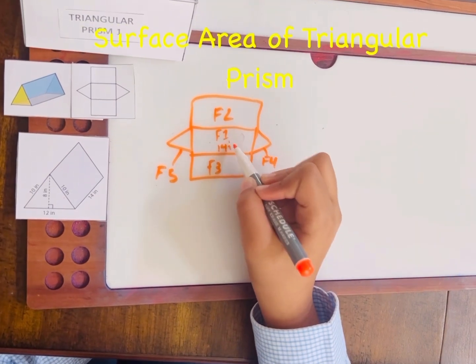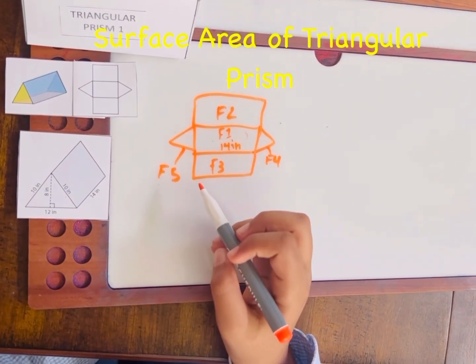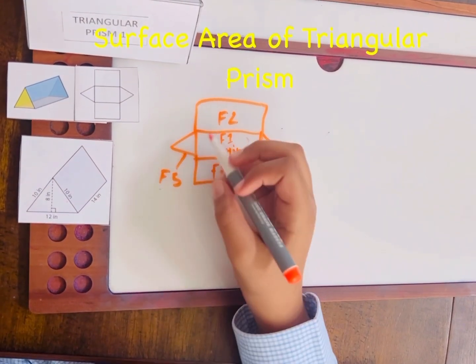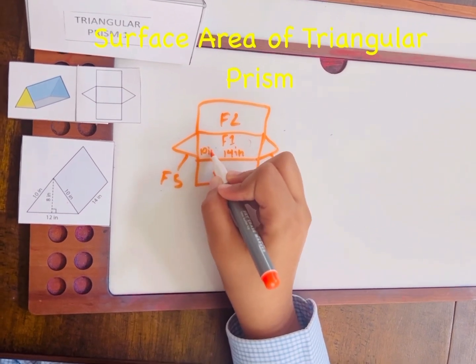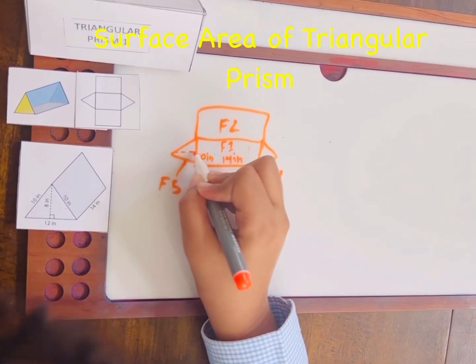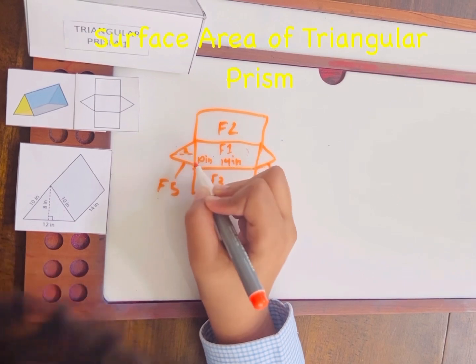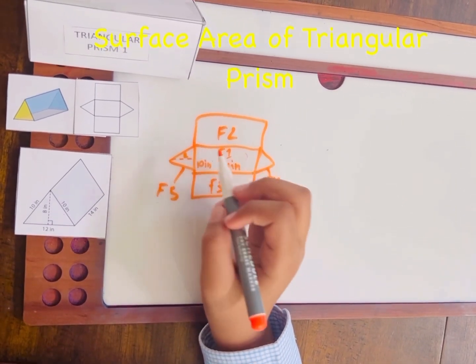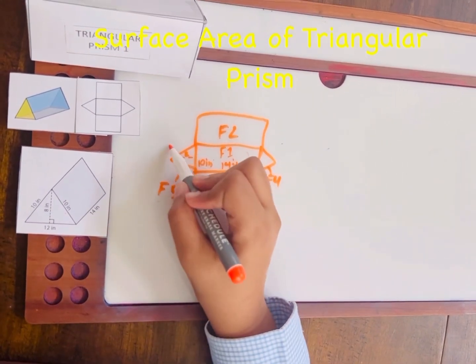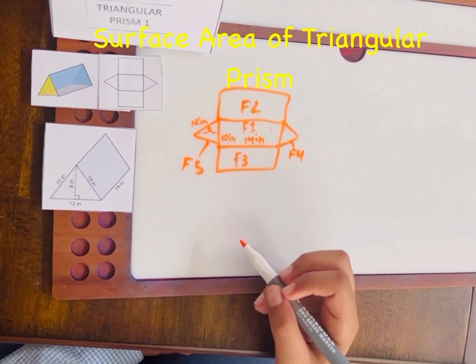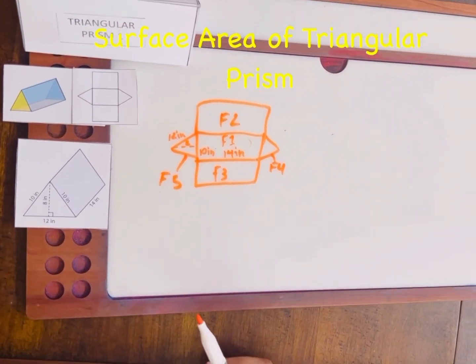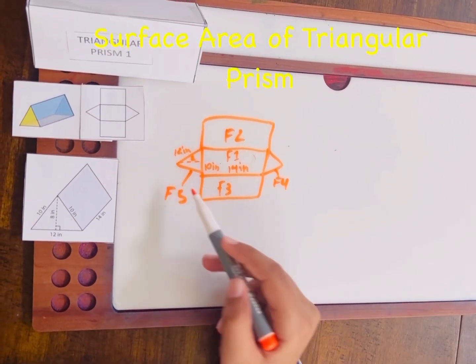This would be 14 inches. And this would be 10 inches. The height would be 8 inches, while the base would be 12 inches. Now that we know our measurements, let's calculate. First, let's calculate the triangles.